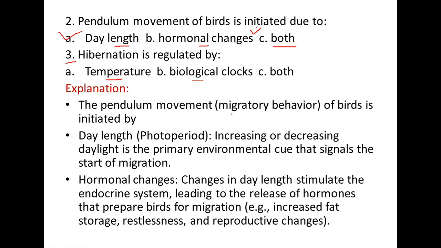Explanation: the pendulum movement, that is the migratory behavior of bird. This is the explanation of question number 2. It is initiated by day length, that is photoperiod, because day length is regulated by sunlight. Increasing or decreasing daylight is the primary environmental cue that signals the start of migration.